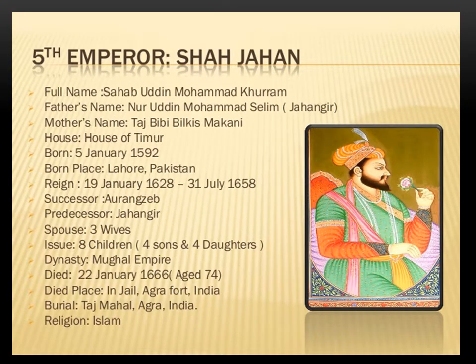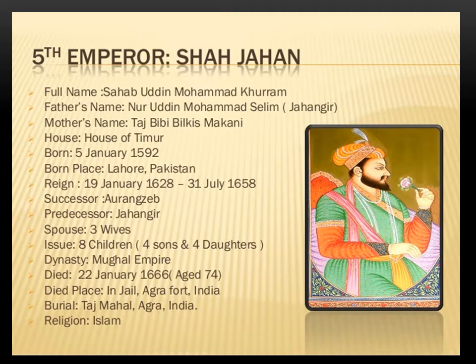Shahabuddin Muhammad Khurram, better known by his regnal name Shah Jahan, was the fifth Mughal emperor who reigned from 1628 to 1658. He is widely considered one of the greatest Mughal emperors. Under his reign, the Mughal Empire reached the peak of its glory. He was responsible for building the famous Taj Mahal in memory of his favorite wife Mumtaz Mahal.